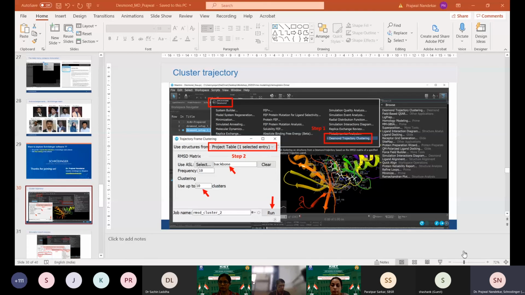So there are two requirements. First, you need at least an i5 or i7 processor machine to run the Schrodinger software. If it is less than that, like i3 or Core 2 Duo or dual core, those are too old machines, and the software doesn't run on them now, because to run all types of computer-aided drug designing methods you need an efficient computer. At least i5 or i7, and more than that. That is for the Schrodinger software in general, just to install and run it.